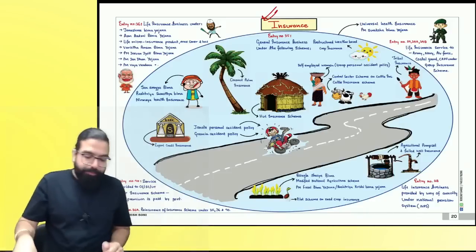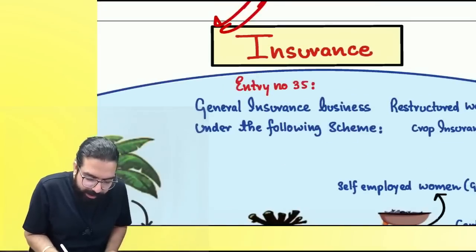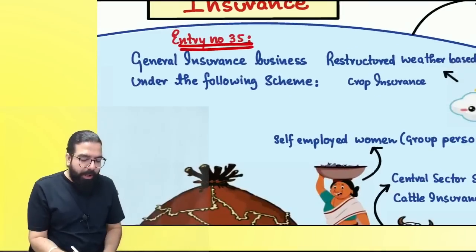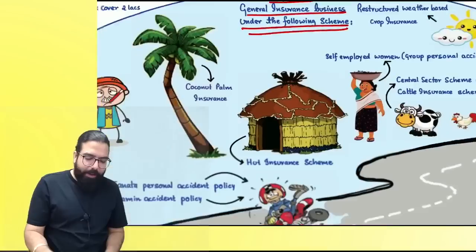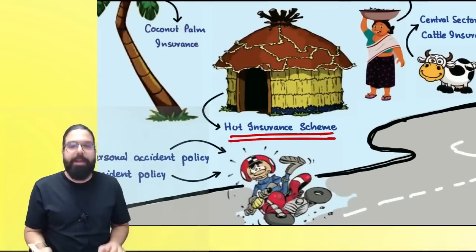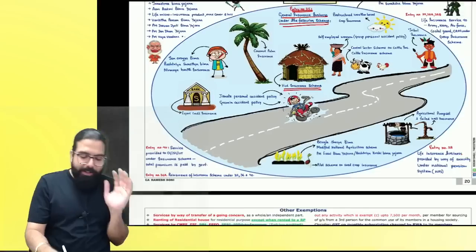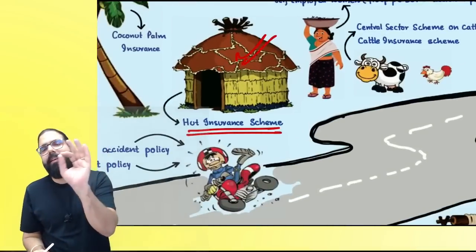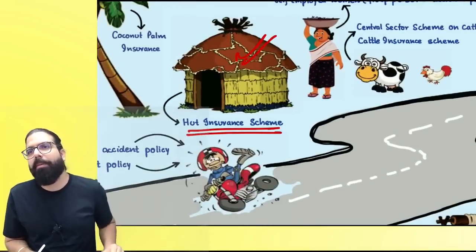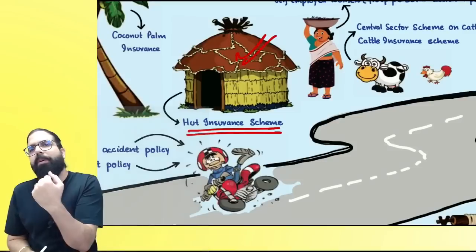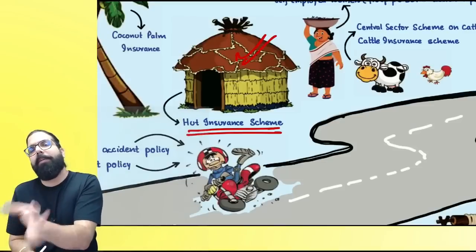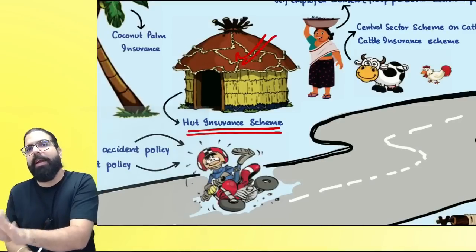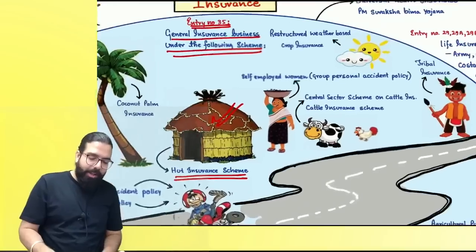Okay, everyone. Now, we have insurances under entry number 35, which talks about general insurance business under the following. Number one, hut insurance scheme, under which insurance is sold. Think this is a village. In the village, there is a hut. In the hut insurance scheme, if any general insurance is sold, the premium will be so low that if you charge GST, people will never take their hut insurance. And hence, government said hut insurance scheme, no GST.